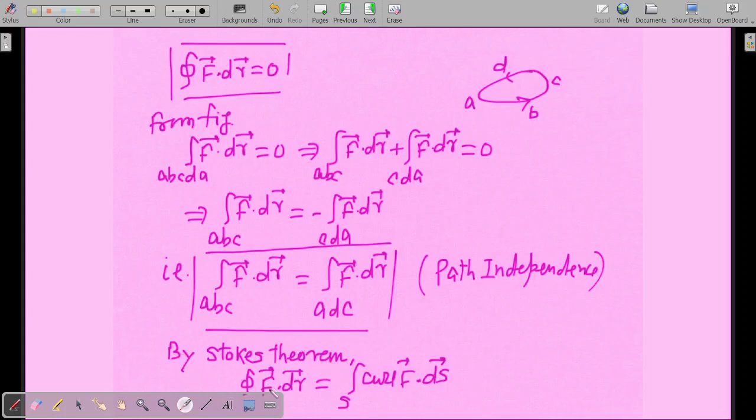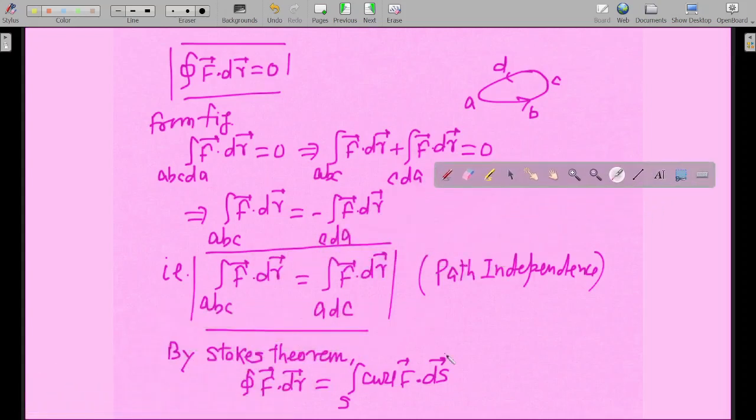So by Stokes theorem, now we are going to convert it into the form in which we will show that it is a central force. The Stokes theorem says something like this: integration along the closed path of f vector dot dr vector equals integration over the surface s of curl f vector dot ds vector.